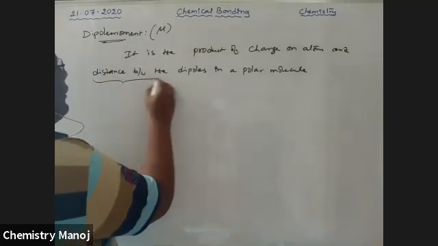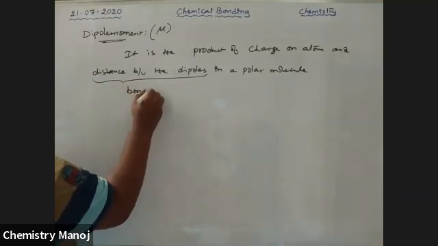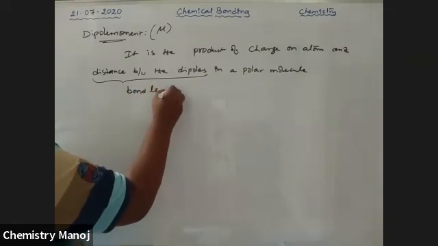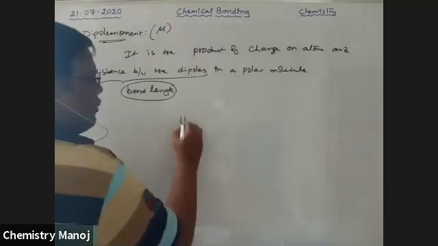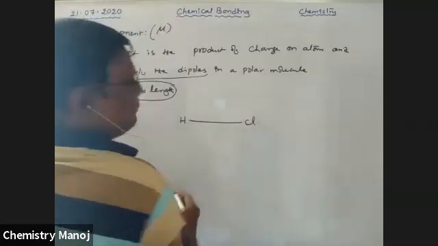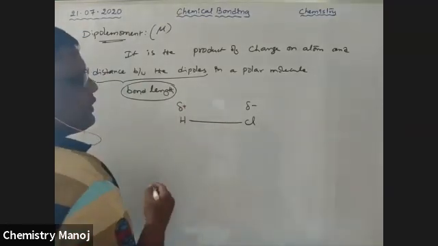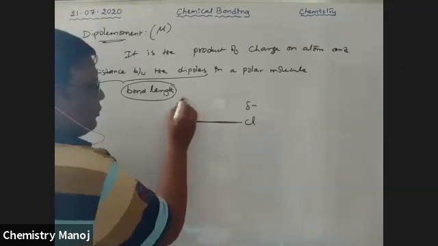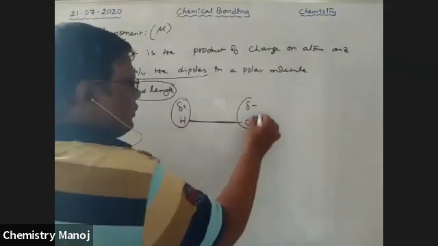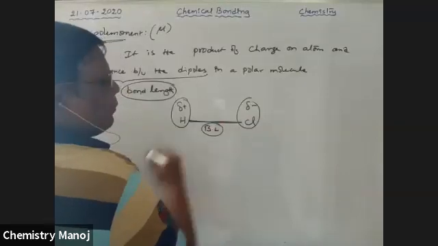The distance between the dipoles is nothing but the bond length. See here, hydrogen with chlorine: chlorine gets a partial negative charge, hydrogen gets a partial positive charge. The distance between these two poles, the positive pole and the negative pole, is the bond length.